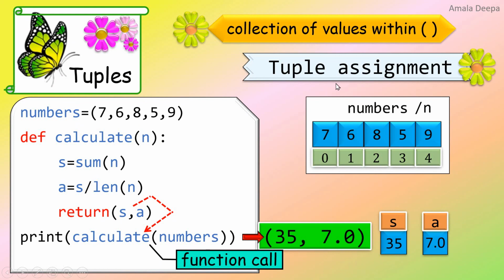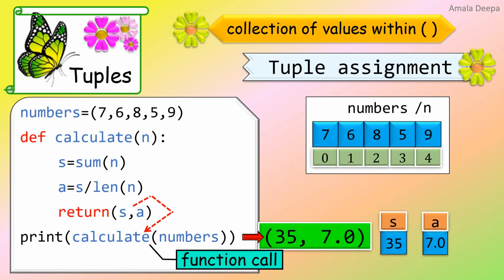So here also tuple assignment has taken place. So when a function returns more than one value to the function call, the values are returned in the form of a tuple. That is the concept which you should understand by this example.